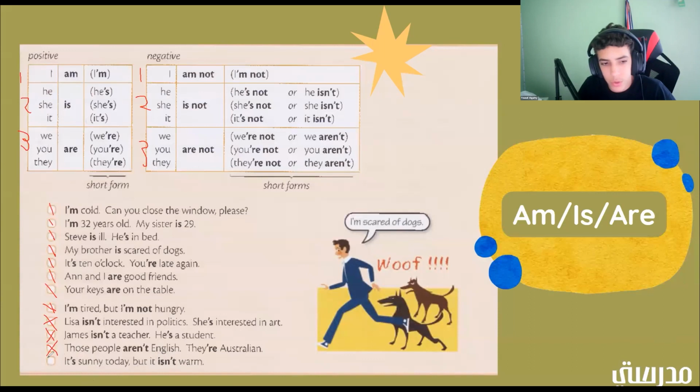So everybody that said group 2, good job. And isn't is in group 2 as well. Yeah, sorry, I had to read through it. It isn't is together. So isn't is also in group 2. Okay. All right, great job on this page. Let's move on to the next one.